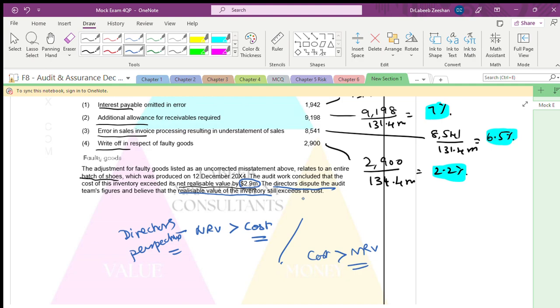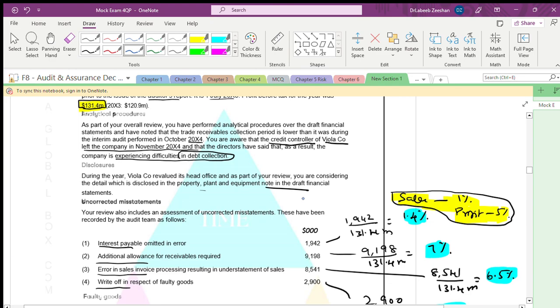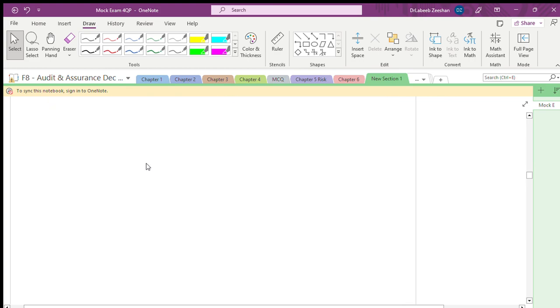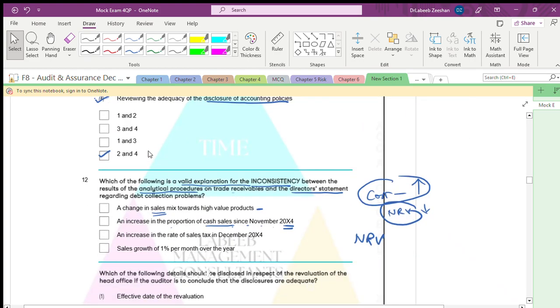The problem is occurring from November 2004, the moment the credit controller left. Before November, see, this is the clue, the hint we can say. The problem occurred since 2004.